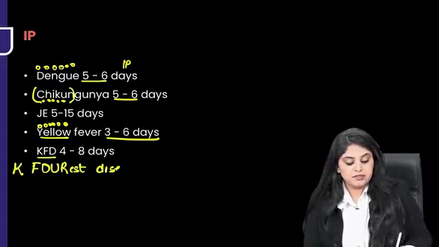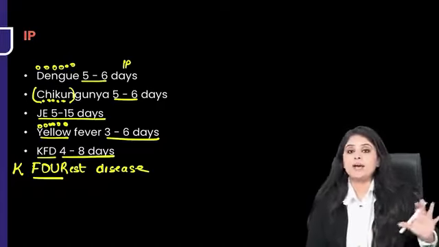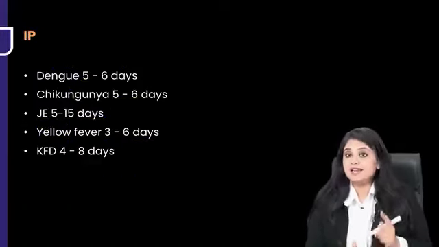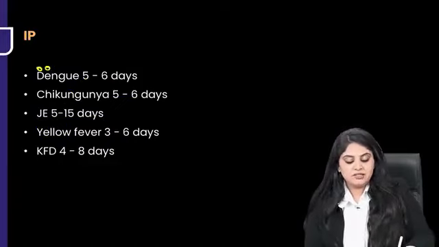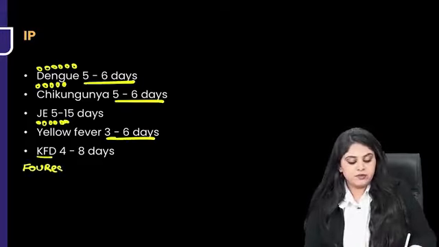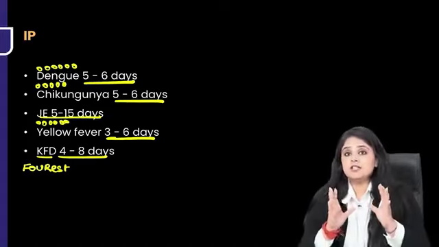Kyasanur forest disease. Can I write it as Kyasanur forest disease? Because forest disease will tell me that the incubation period is 4 to 8 days, right? And finally, Japanese encephalitis, which is the longest name, 5 to 15 days. Let's do a recap of this because I know you liked the mnemonic, but you need to revise it once. All the things with 5-6 alphabets like dengue fever, chikungunya, yellow fever, all of these are 5-6 days. Kyasanur forest disease is going to be 4 to 8 days and Japanese encephalitis is 5 to 15 days. So the vectors are done, the incubation periods are done.